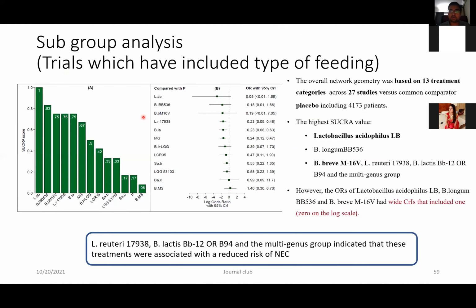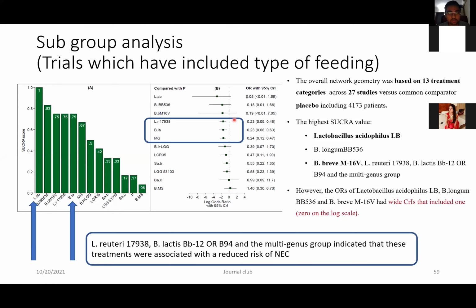Now, when they included all the trials where the type of feeding was mentioned, they found that Lactobacillus acidophilus was ranked as the best in the SUCRA curve. But what was interesting to note was that it did not show a good effect when the type of feeding was included, as the credibility interval was crossing the line of effect.